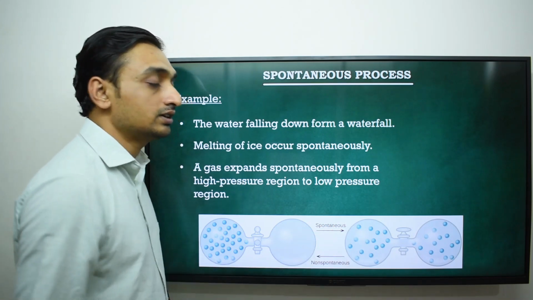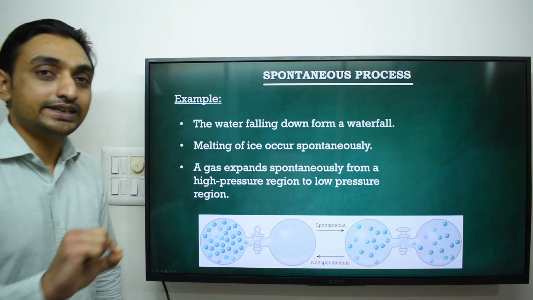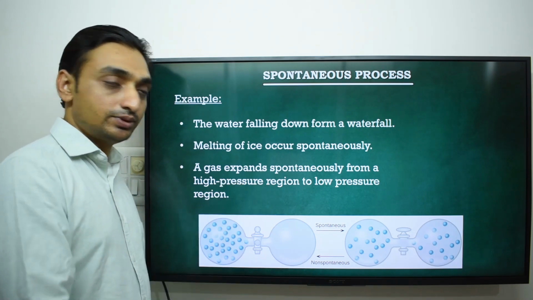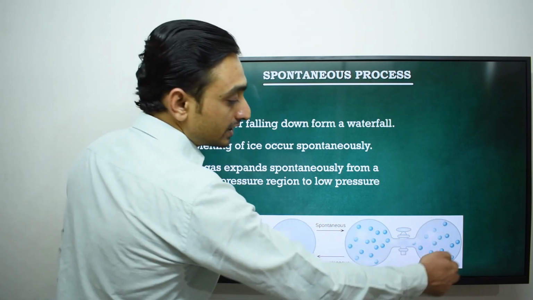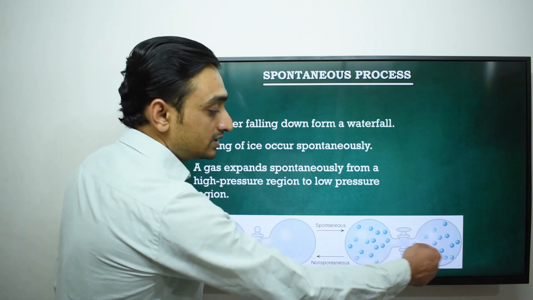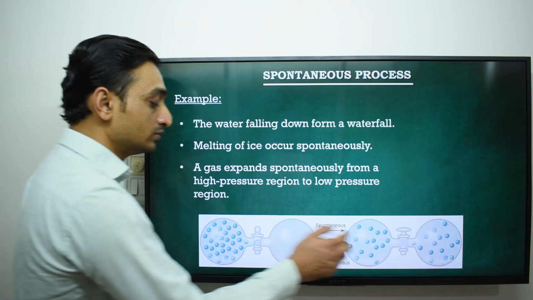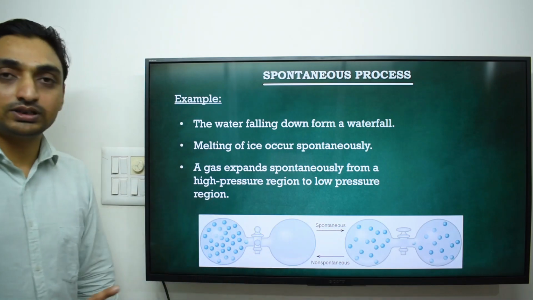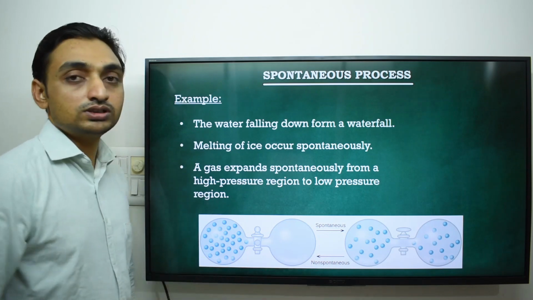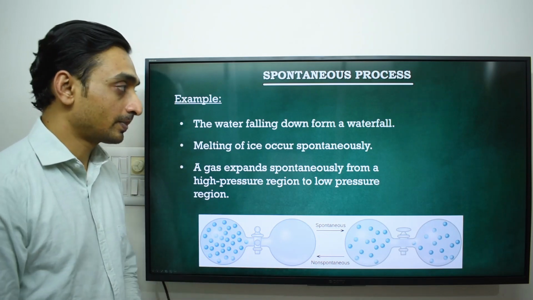This process is spontaneous; it happens naturally. But if we think of the reverse phenomenon, that all the gas molecules naturally come back to the first chamber, it cannot happen naturally. So it is a non-spontaneous process.